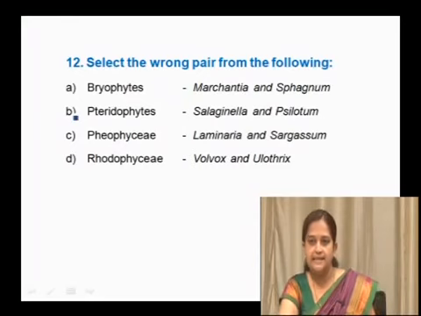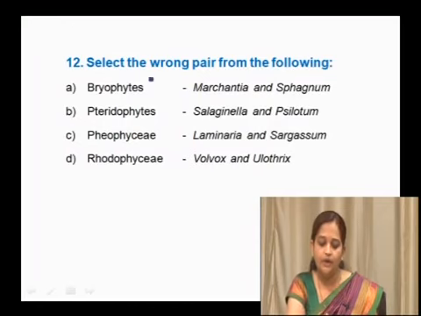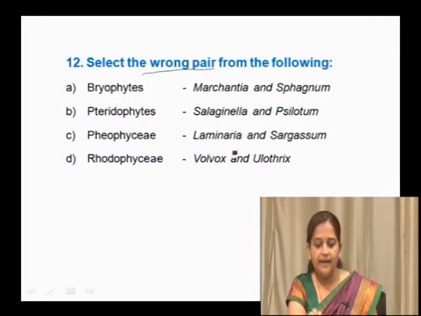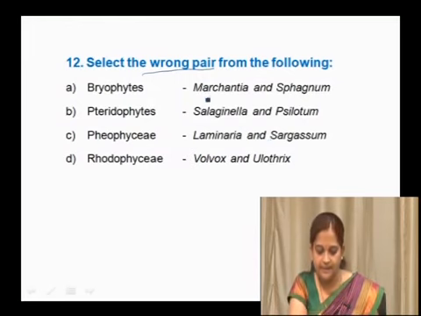Next question is, select the wrong pair from the following. We have to select the wrong pair among these. Just check here: bryophytes, Marchantia and Sphagnum; Pteridophytes, Selaginella and Equisetum; Phaeophyceae, Laminaria and Sargassum; Rhodophyceae, Volvox and Ulothrix.